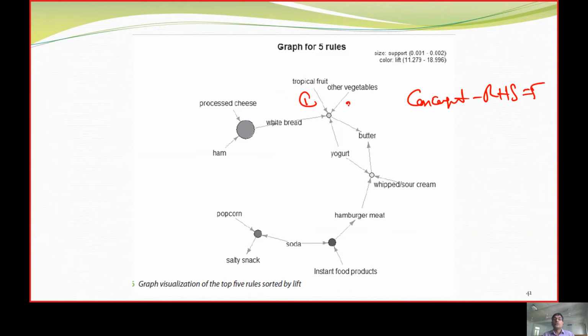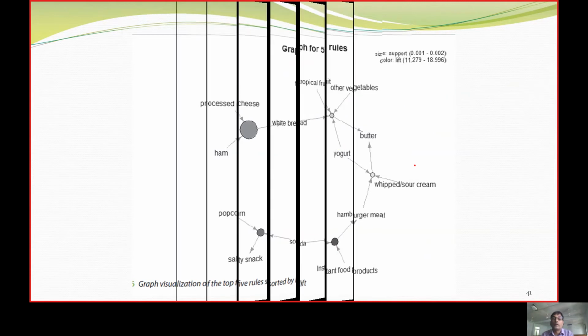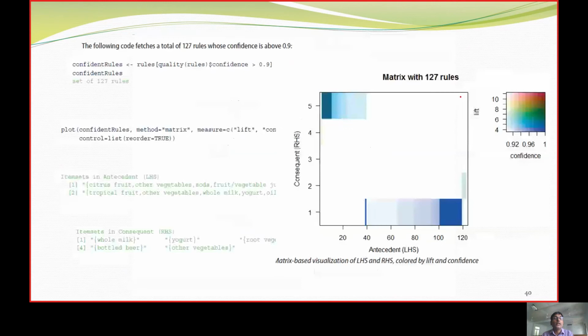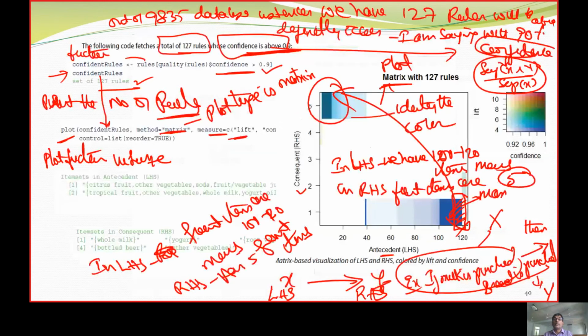What are those 5? Fruits, vegetables, bread, yogurt, butter. Then the value was 5. Okay, so the consequents we are going to pull up with the lift value.